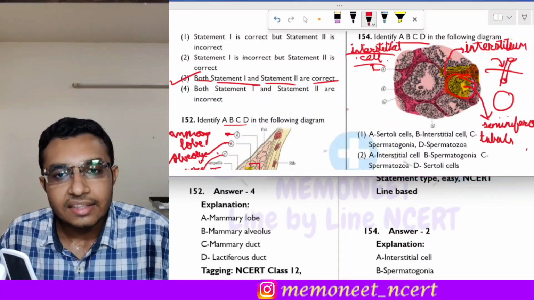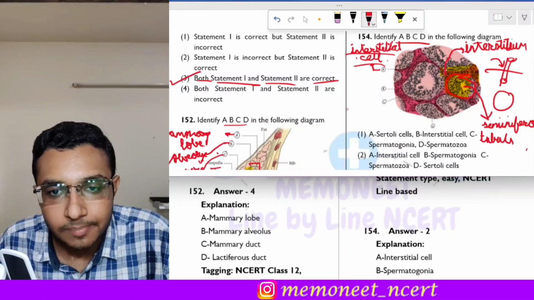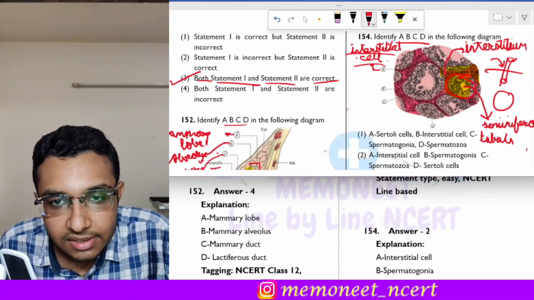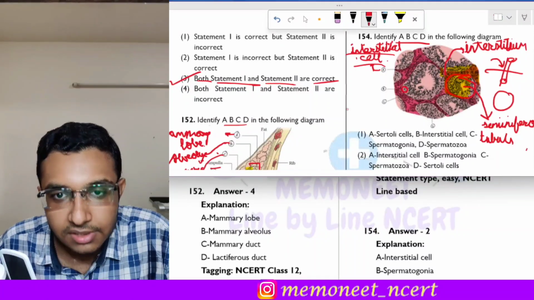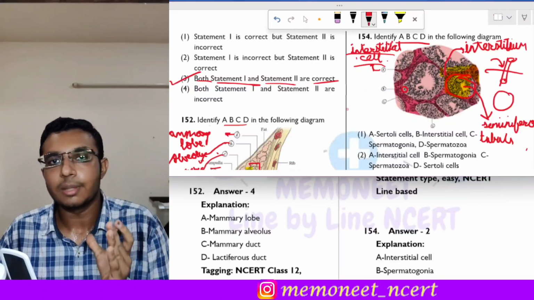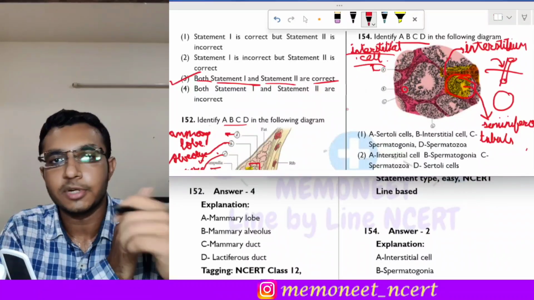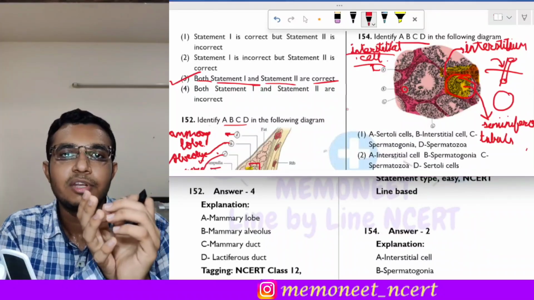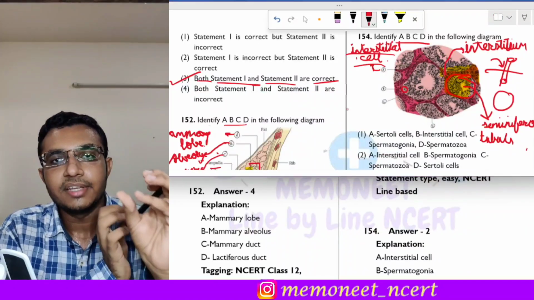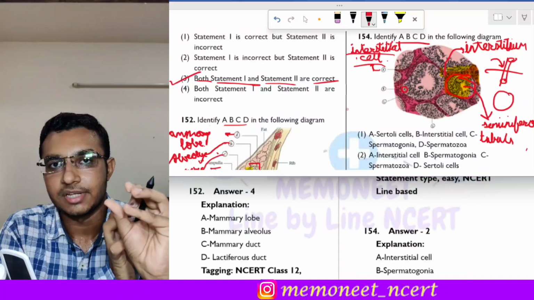Then B. So what is B? Now B is this cell, and as you can see, it lies at the periphery of the seminiferous tubule. What happens in the seminiferous tubule is the development of spermatozoa, and at the periphery there are the male germ cells present.